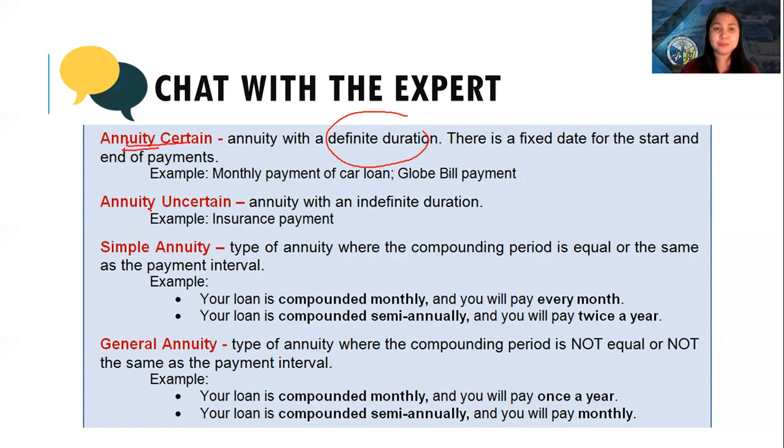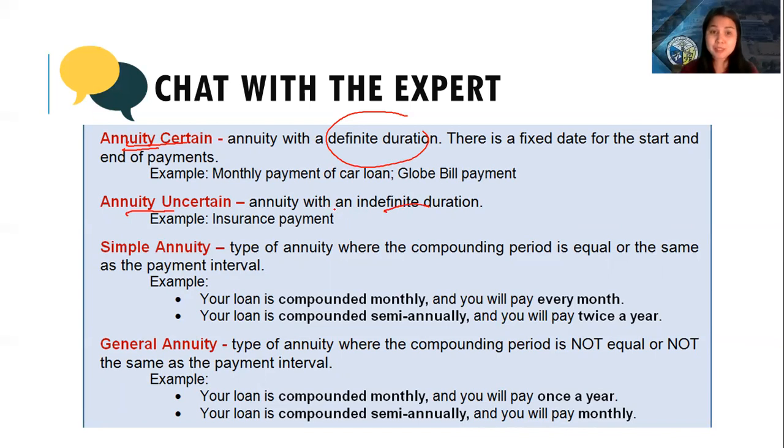But if you say annuity uncertain, there is no definite duration. It means that it is indefinite. As long as you live, you keep on paying. Example, health insurance says you need to pay every month as long as you live. That is an example of annuity uncertain. There is an indefinite duration.